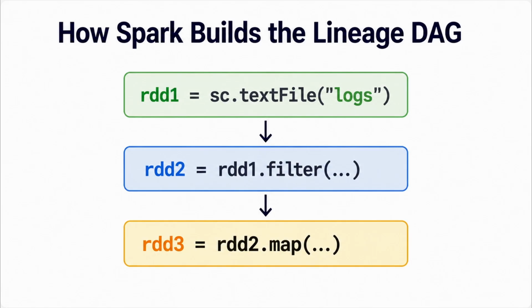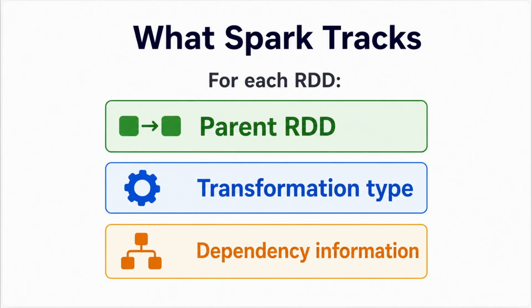So what exactly does Spark remember when we define these transformations? For lineage, Spark needs to maintain enough information to understand the relationship between datasets. At a high level, we can think of three important pieces of information. First, who is the parent? Second, what transformation was applied?